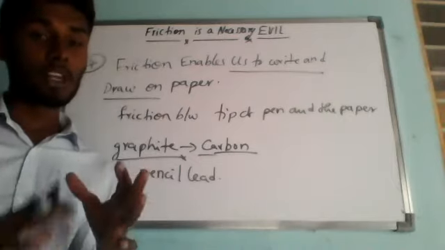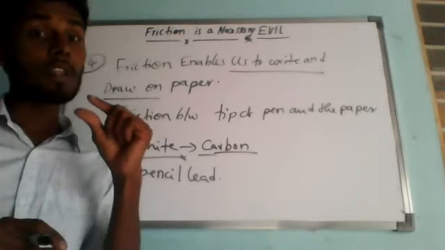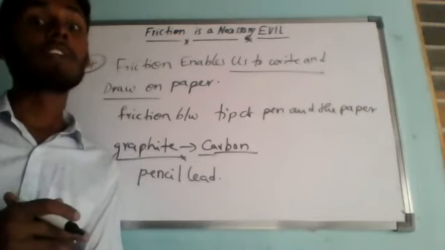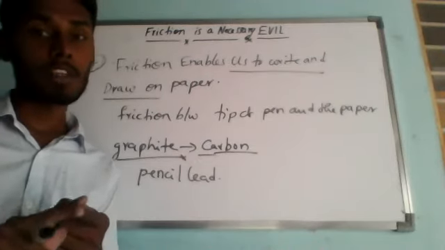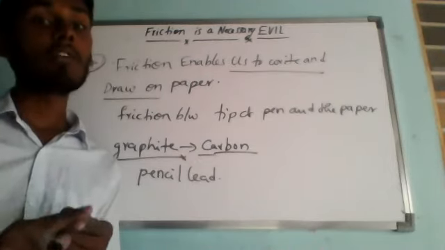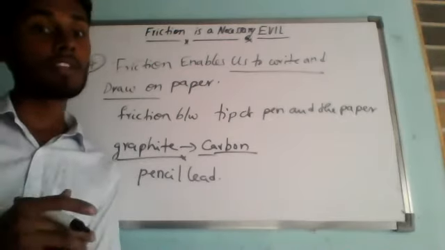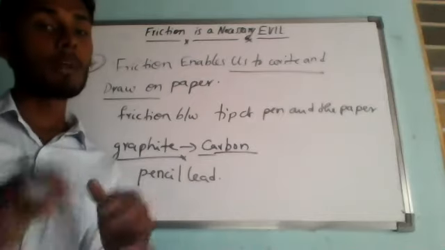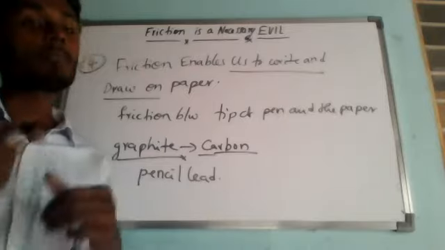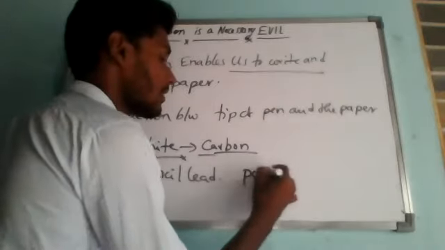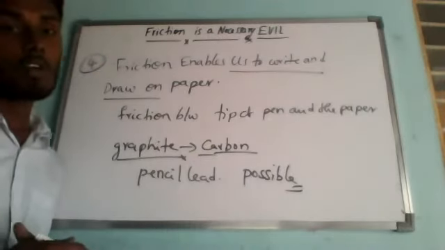Similarly, when we write with a pen, the particles of ink rub off from the pen refill due to friction with paper. Understanding? And this ink sticks on the paper and leaves the mark of writing. So if there were no friction between the pencil or pen and paper, writing and drawing on paper would not have been possible. So we cannot write and we cannot draw.